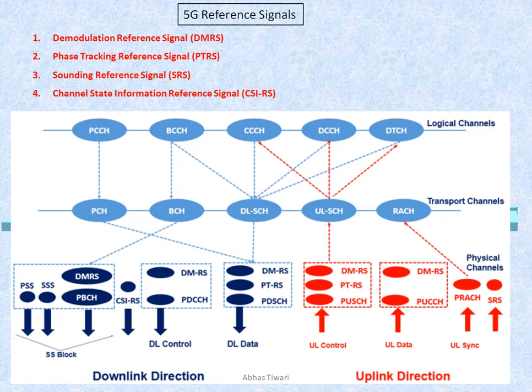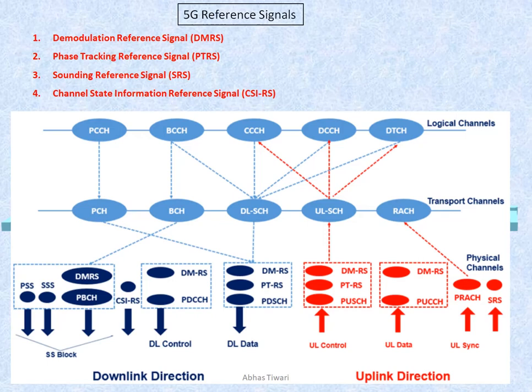Sounding reference signal is quite similar to what we have seen in LTE. CSIRS, the channel state information reference signal, is used for downlink only. So we have four signals. The first two work in uplink and downlink both. The third one, SRS, is for uplink channel estimation. The fourth one, CSIRS, is used for downlink channel state acquisition related information.